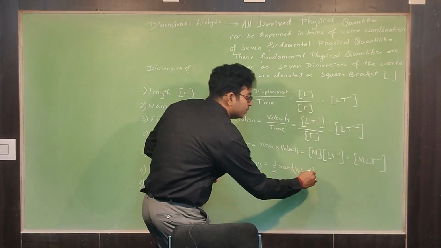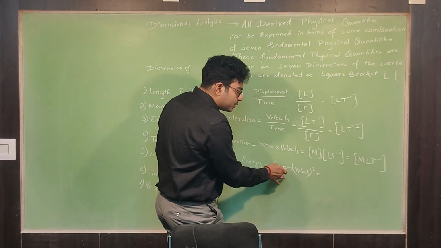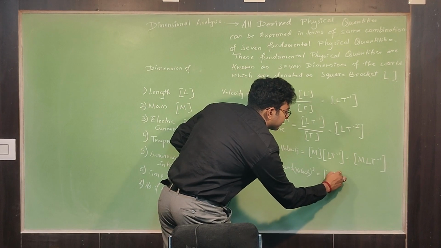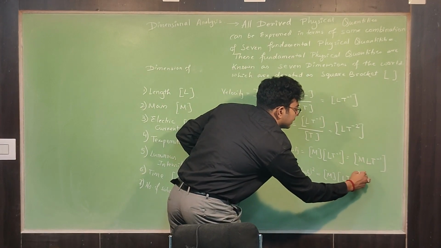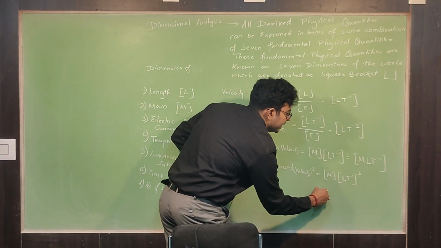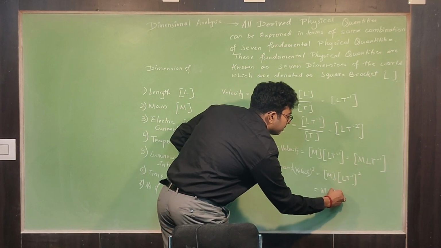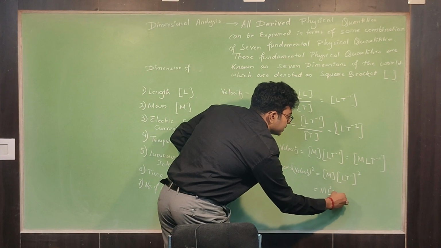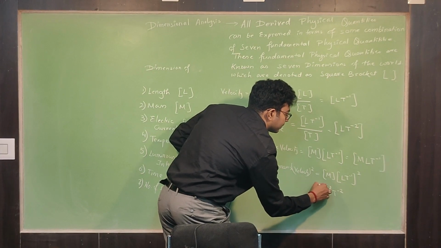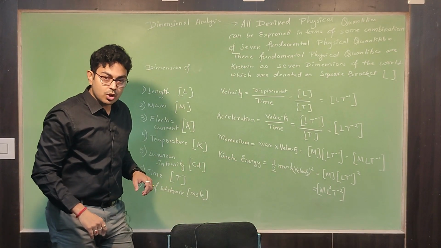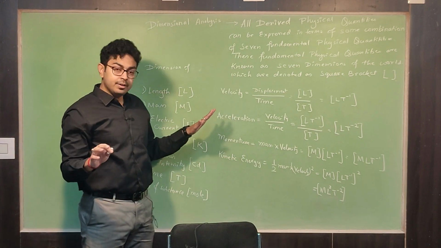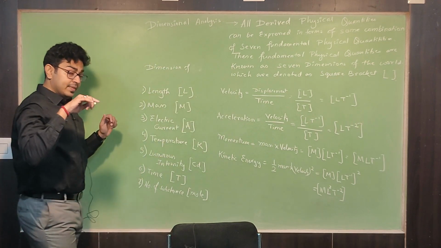So when you are using here, you directly use mass M and what is velocity? L T to the power minus 1, that square. So when you are doing it, how much you are getting? M L square T to the power minus 2. This is the dimension of kinetic energy. This is the dimension of kinetic energy. Is that clear? Now, it's your homework.